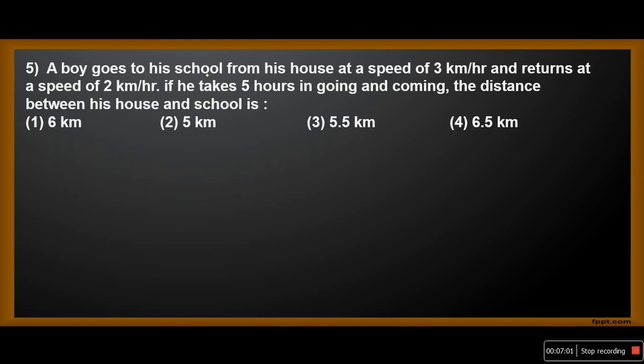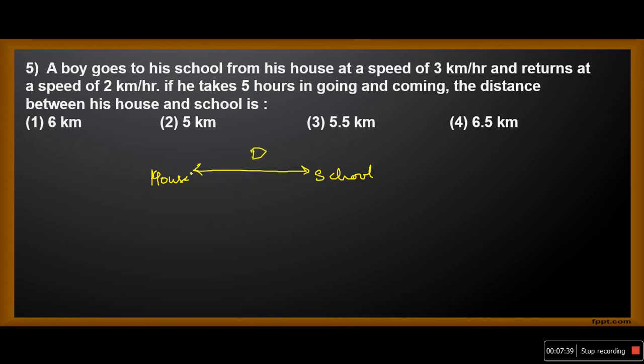A boy goes to his school from his house at a speed of 3 km per hour and returns at a speed of 2 km per hour. If he takes 5 hours in going and coming, the distance between his house and school is? Now how to tackle these kinds of questions? A boy goes from house to school. We don't know the distance. Let the distance between house and school be d.